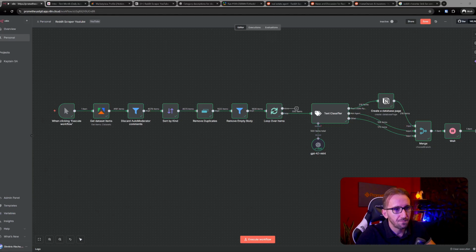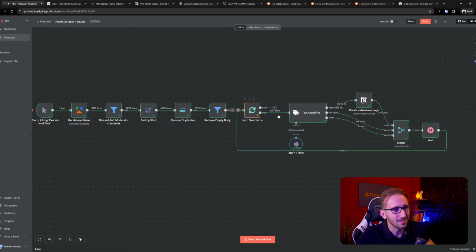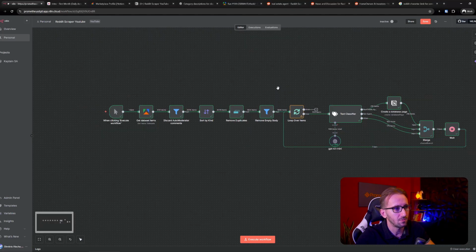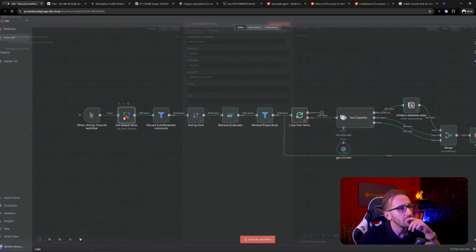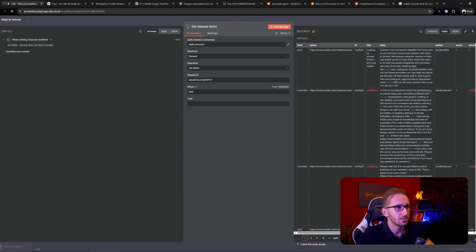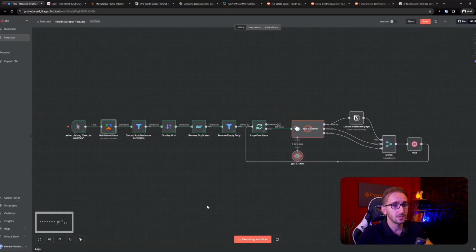Okay, the automation just finished and I realized I made a mistake. So after this ends, you should get the other end and connect it back to the loop. I forgot to do that, so it only ran once. But if you do that, it's gonna run the rest of the times as well. We already processed the first 500 items. So what I'm gonna do is I'm gonna go here and put offset 500, so we skip the first 500 items. And then I'm going to execute the workflow again. And this is it. The automation is ready.